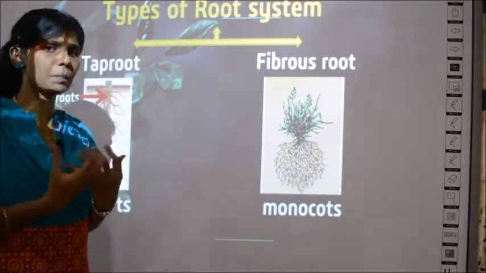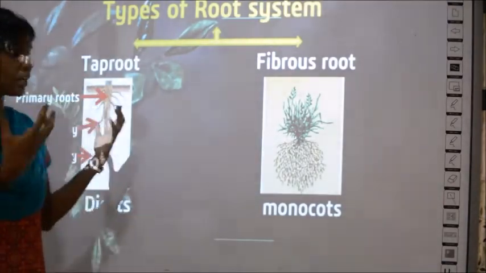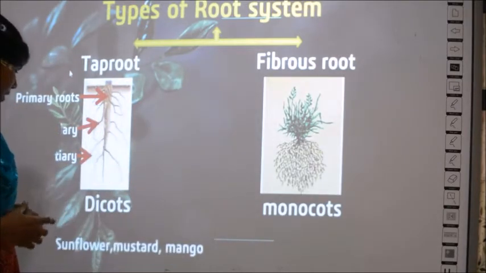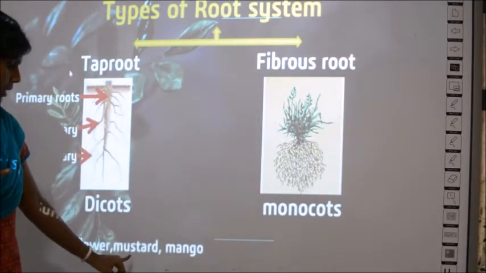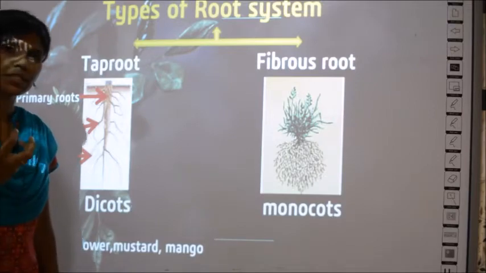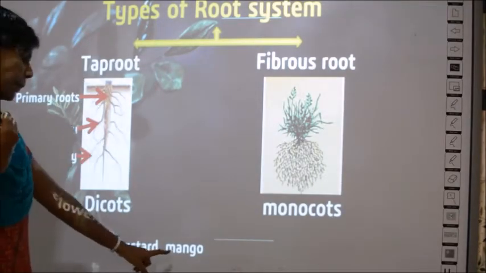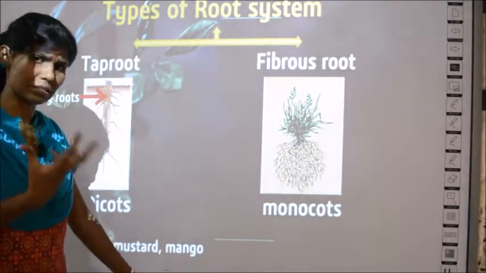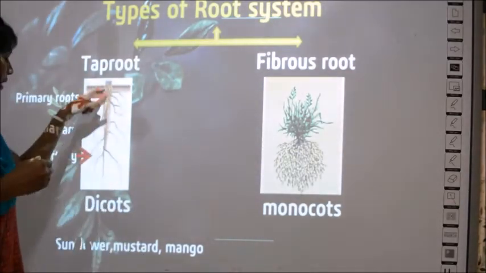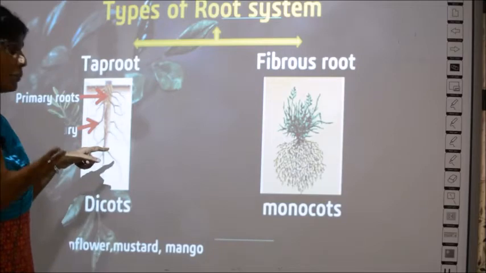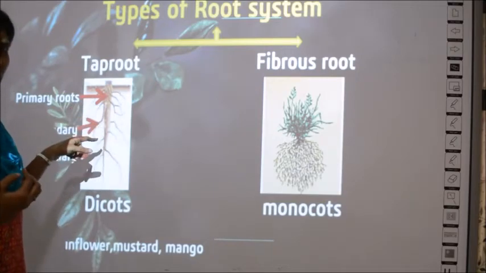Some examples of plants which have the taproot system are sunflower, mustard and mango. In all these plants, sunflower plants, mustard plants and mango trees, the root will be in this structure. They will have primary, secondary and tertiary roots.